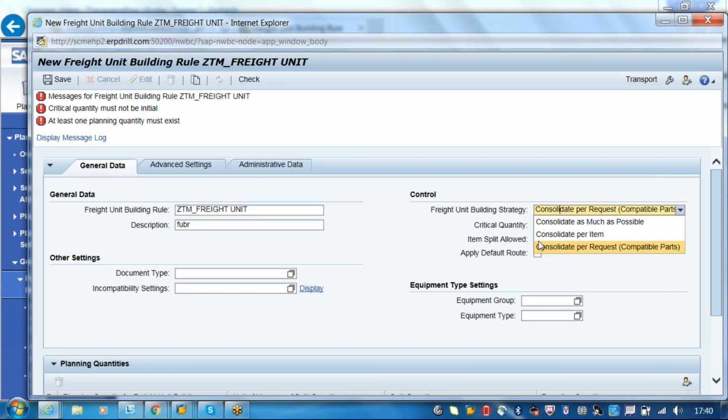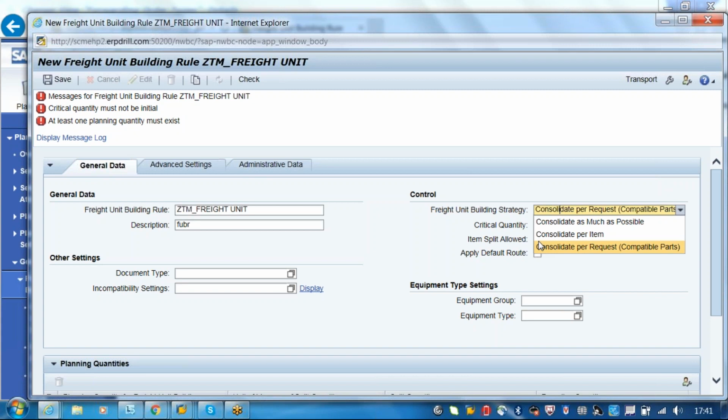Okay. So third is consolidation per request. That means irrespective of your line items, the system will create one freight unit for one forwarding order. There will be only one freight unit. Just think of the difference between the second point and third point, consolidation per request and consolidation per item. Second one, if I'm having 2-3 line items in the forwarding order, then 2 freight units will be created, right? The second option. Yeah.